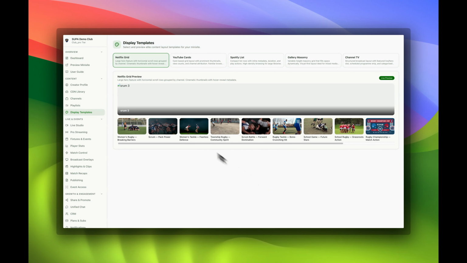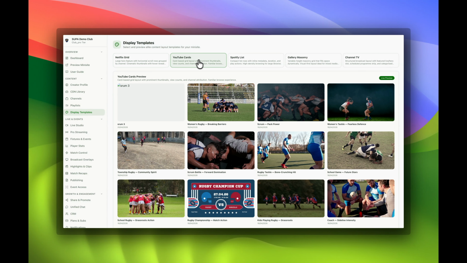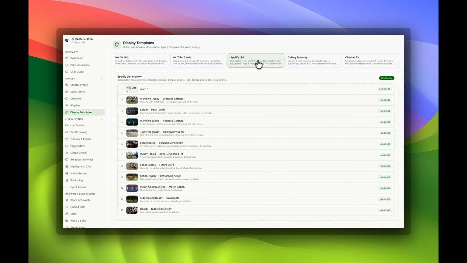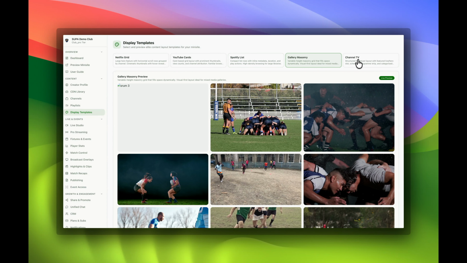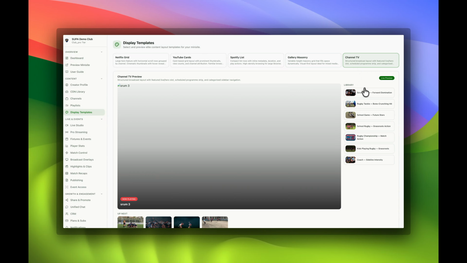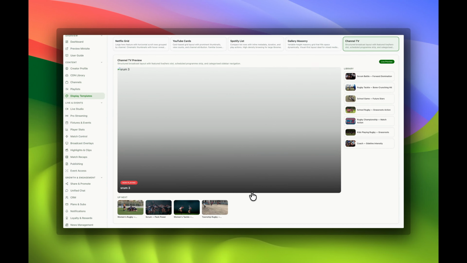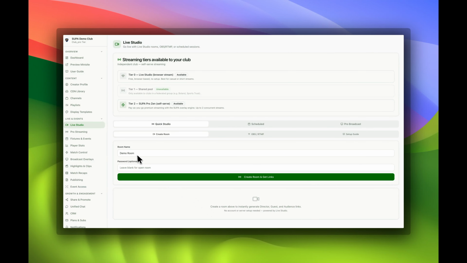What if you could also control the look and feel of how your content is displayed? Maybe you like the Netflix-type layout for your content, or the YouTube cards. What about a Spotify list, or a gallery masonry? Or you just want to show the fact that your school or club also have their own television channels that you own and control. That would be a game changer, right? And think about it. You can do that for free.